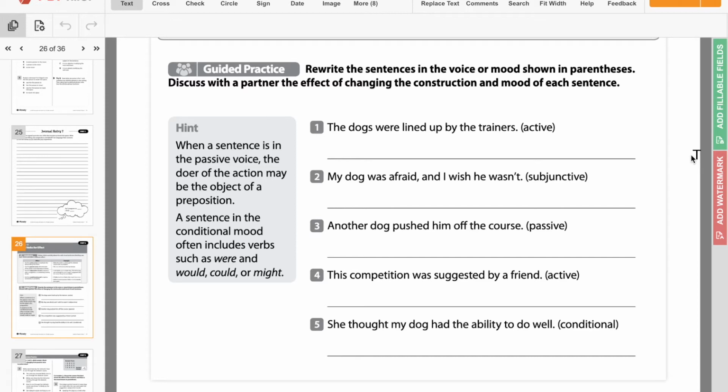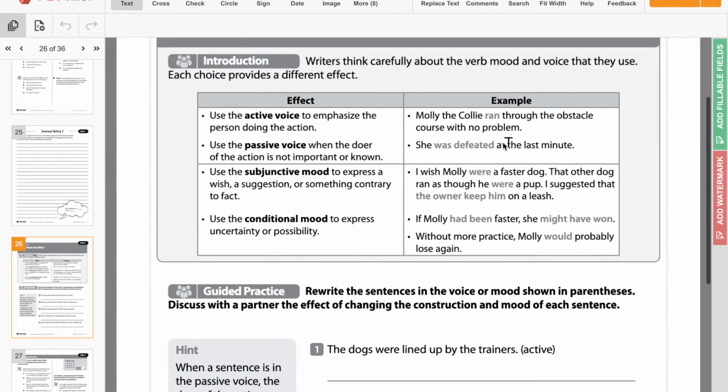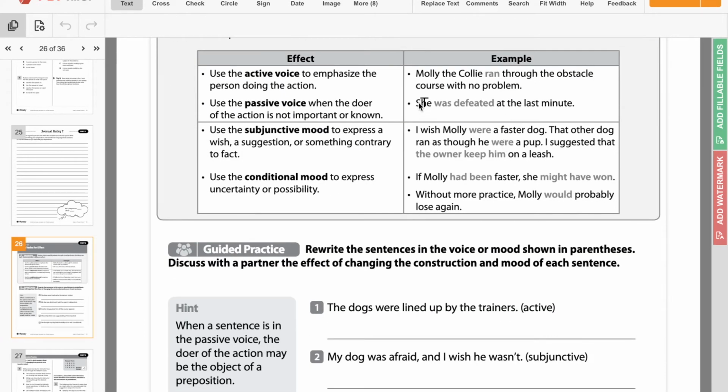Okay, so number 1 says the dogs were lined up by the trainers, and we need to change that to active voice. So here, what type of voice do we have already? Well, this one says the dogs were lined up by the trainers. So right now, we have a passive voice. So we need to change it to active voice.